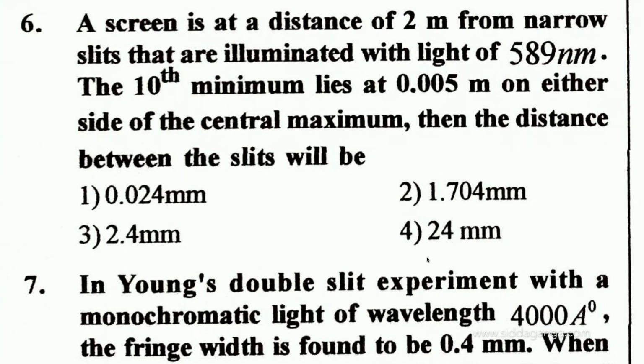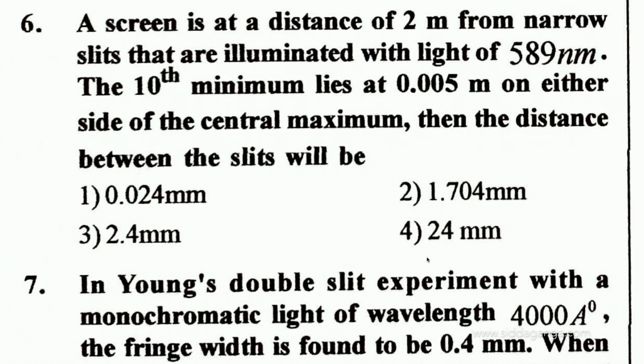Okay, sixth one, see what they have given. A screen is at a distance of 2 meters from a narrow slit. Two narrow slits are illuminated with light of the given wavelength. The 10th minimum lies at 0.005 meters on either side of the central maxima. Then the distance between the slits is? Just go through what they have given. First note down all the points, what they have given. First identify the given terms and what term they are asking to find out. So identify what we intend to find in that numerical.